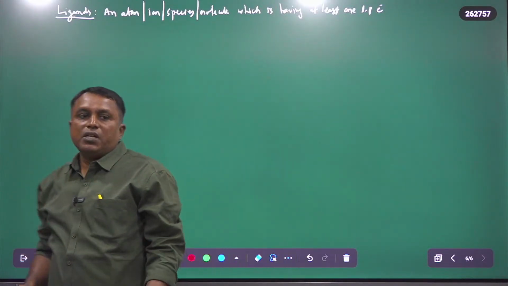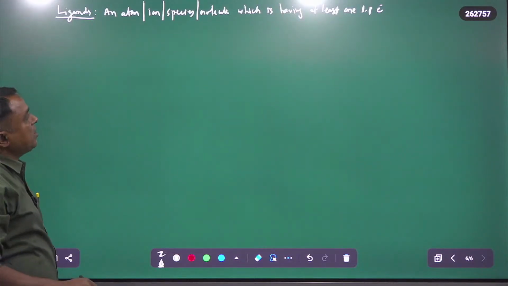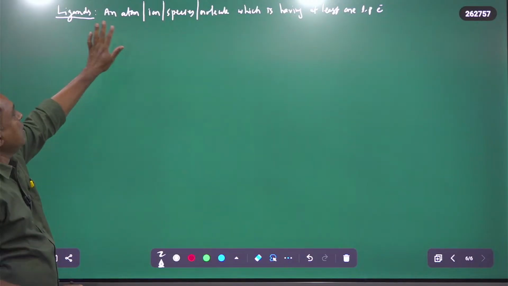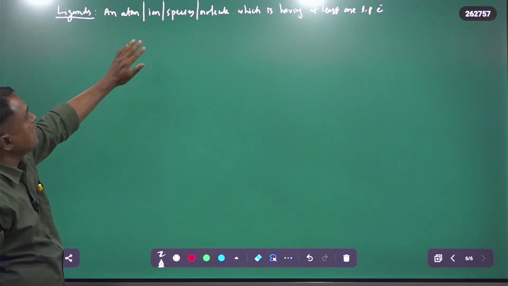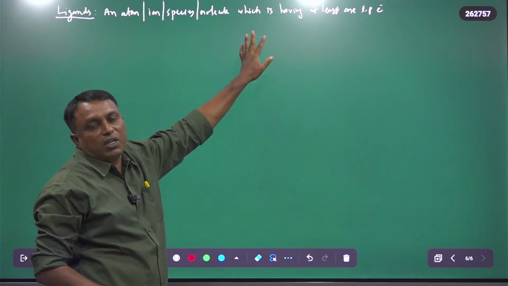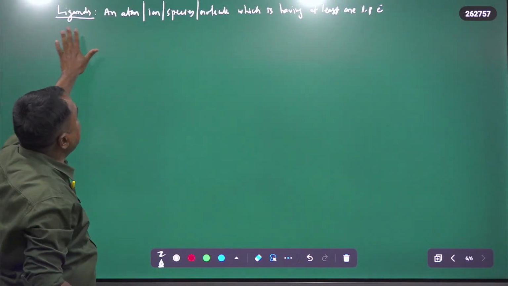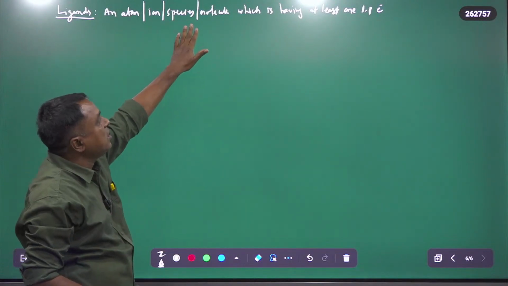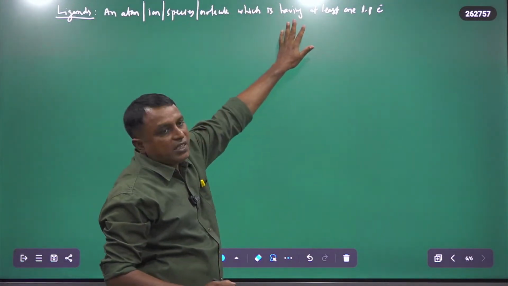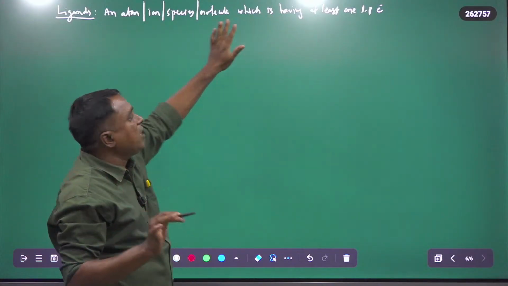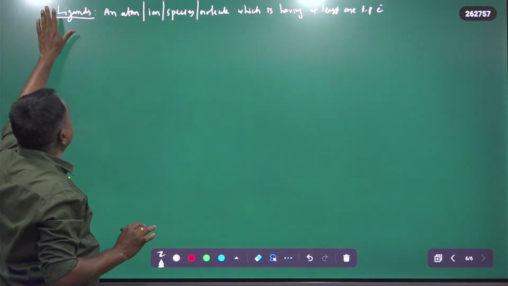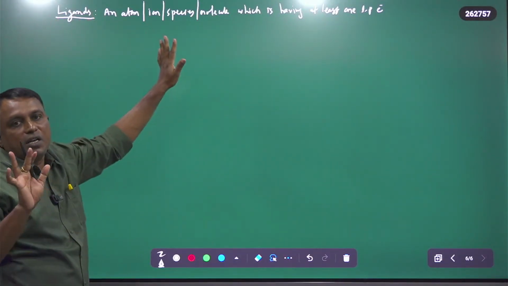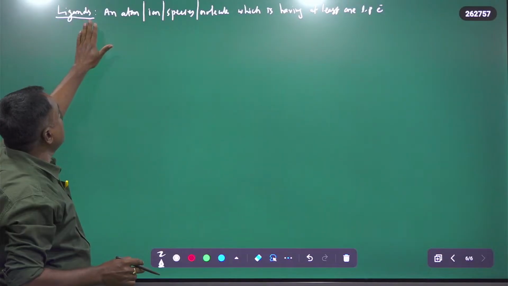So the species or atom or ion or molecule which is having at least one lone pair electron is acting as what? Ligands. So it should have compulsory one electron pair. Only then will it act as a ligand. So this is nothing but a ligand.